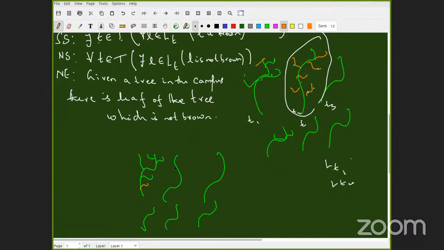For this tree also, at one place it should be brown. Others it could be green. For this tree also, at least one leaf it should be brown. Is this fine? Have you understood?